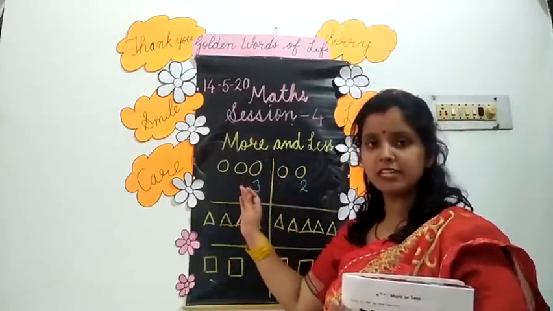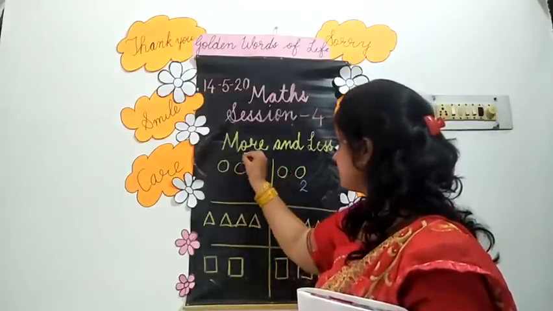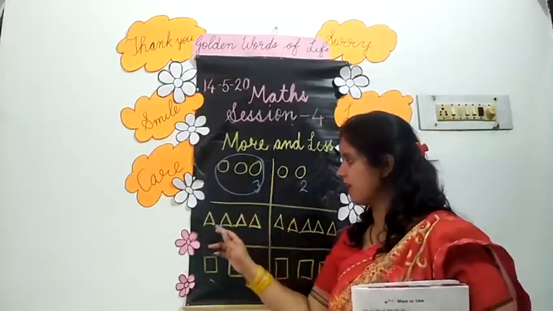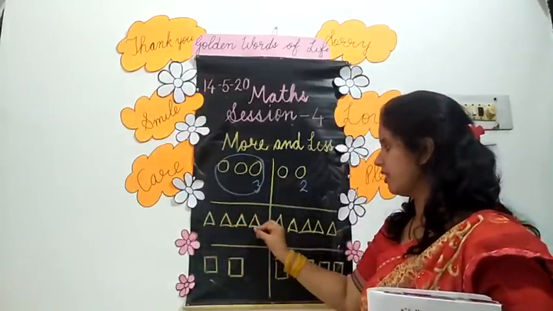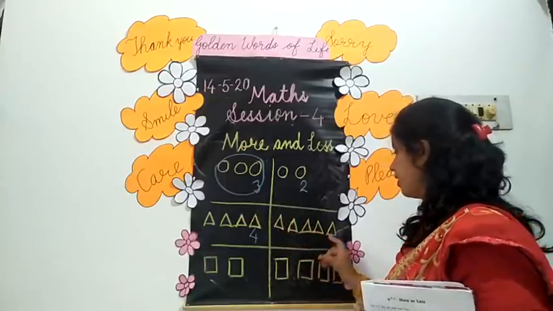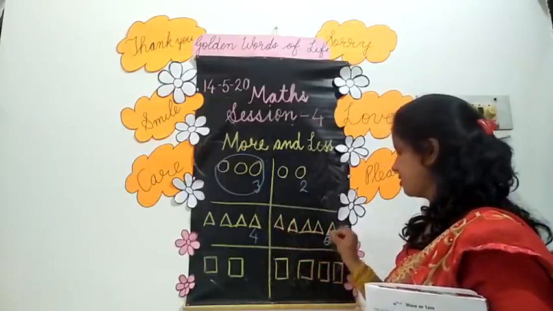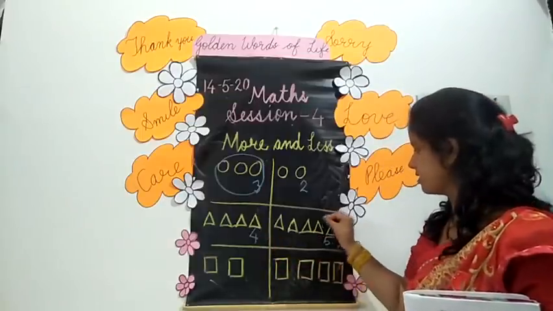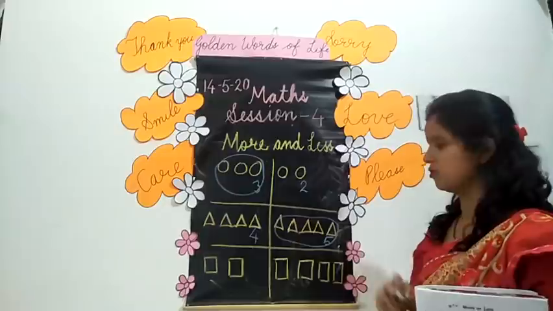Where are the more circles? These 3 circles are the more circles. And the same, 1, 2, 3, 4. Here we have 4 triangles. 1, 2, 3, 4, 5. Here we have 5 triangles. Which one is more? This one is more. 5 triangles are the more.